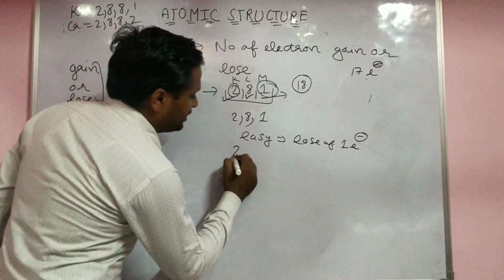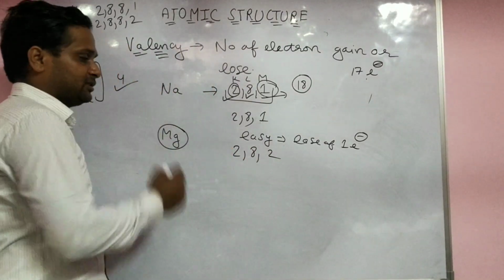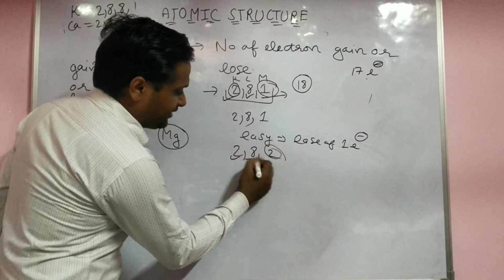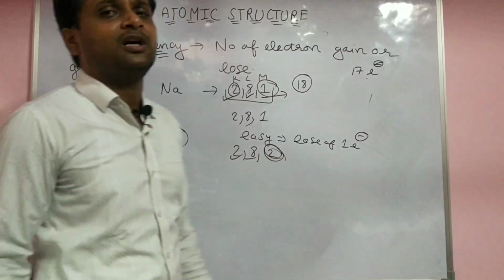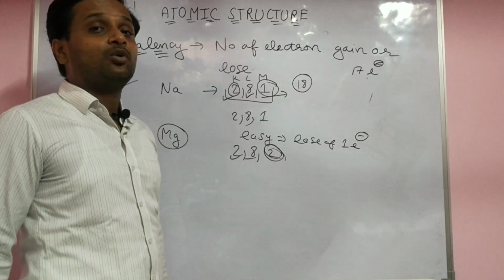Another example, take 2, 8, 2, magnesium. Here, first shell complete, second shell complete, and in the third shell, how many electrons do they want? 18. They want 16 electrons. Is it possible to gain 16 electrons?